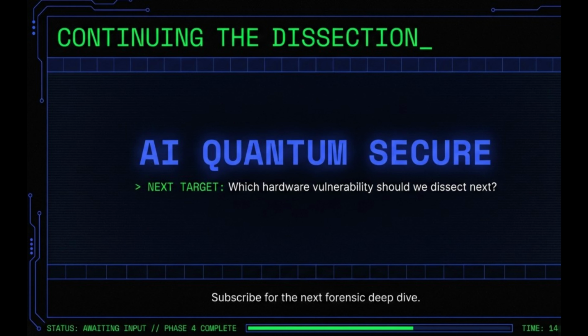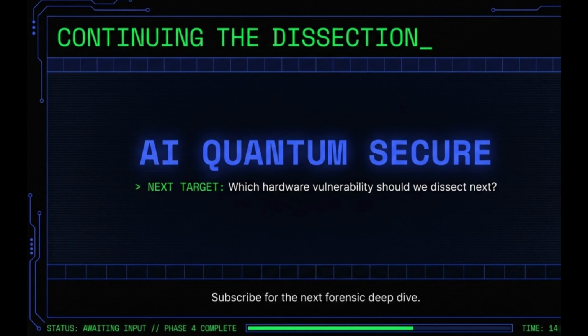We have successfully mapped the journey from hardware asymmetry to the total collapse of the cryptographic key. This investigation proves that in the quantum era, security is a living architecture that requires constant vigilance against the physical world's imperfections.